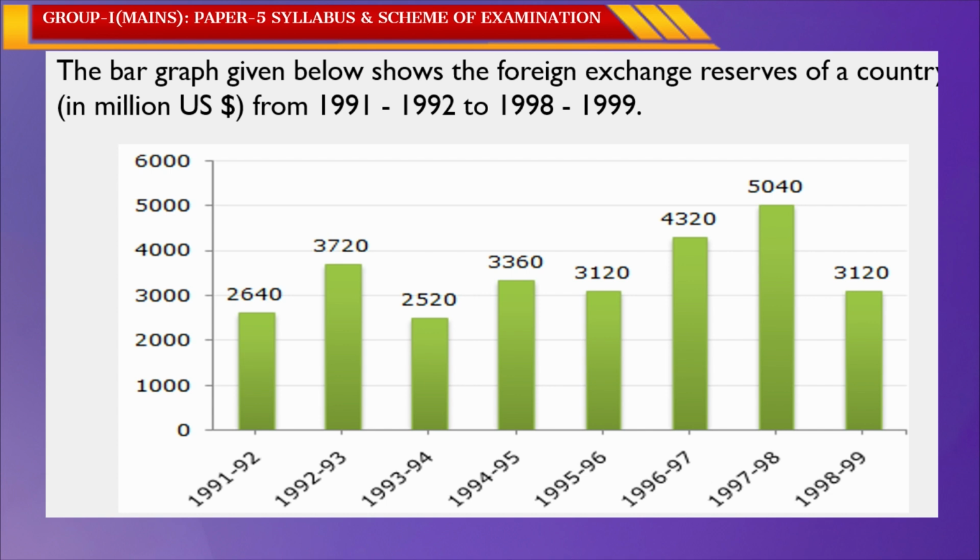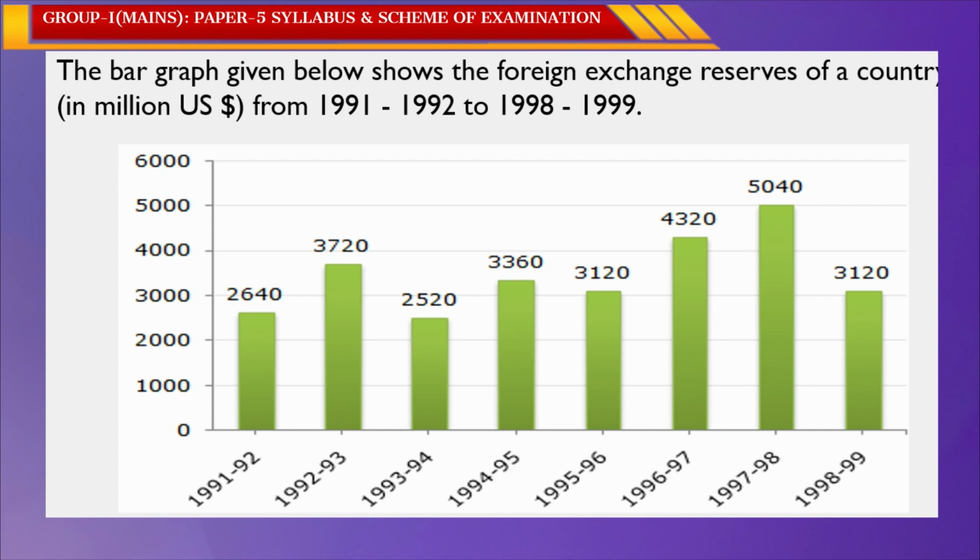In 1992-93 it is 3,720, in 1993-94 it is 2,520, and in 94-95 it is 3,360. In 95-96 it is 3,120, in 96-97 it is 4,320, in 97-98 it is 5,040, whereas in 98-99 it is 3,120. Is it clear? Okay, the diagram is given.